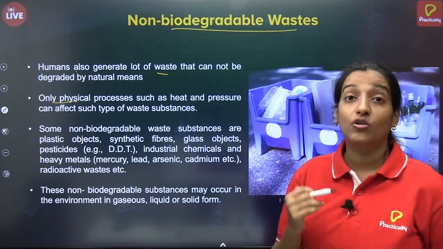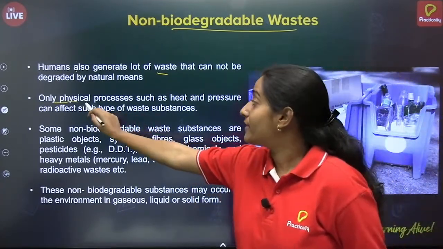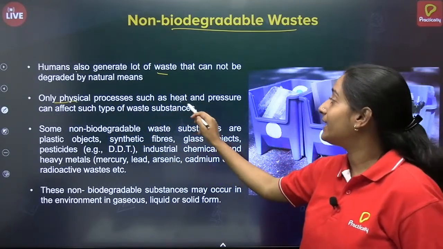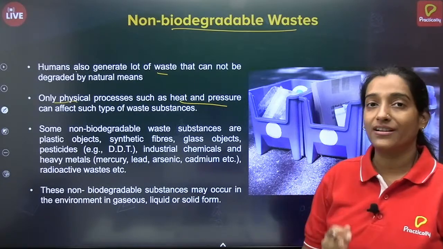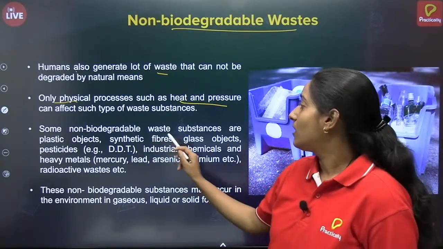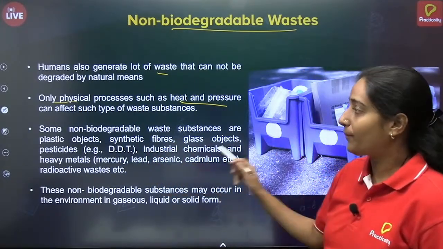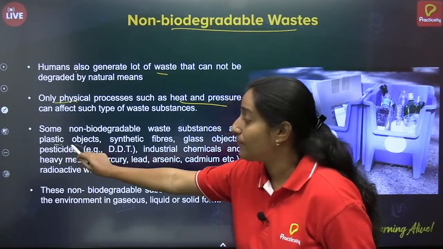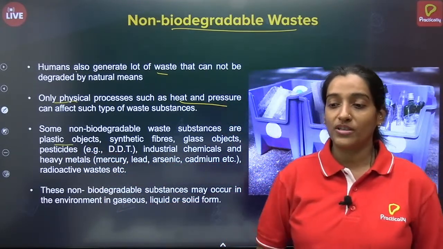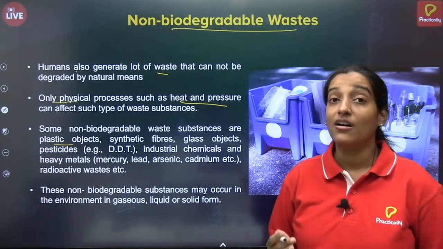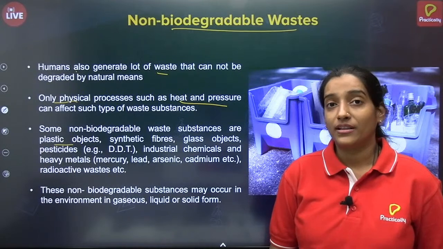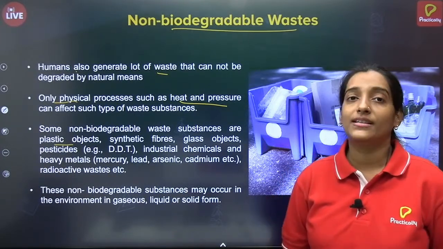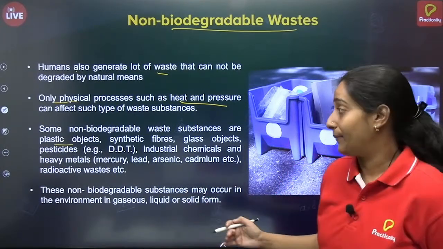But in case of non-biodegradable, only physical processes like heat and pressure can be used to degrade or decompose them. Okay. An example of non-biodegradable waste is plastic objects. Now you all must be aware that plastic is a very harmful material. It cannot be degraded by natural means. Okay, it accumulates in the environment for a very long time.